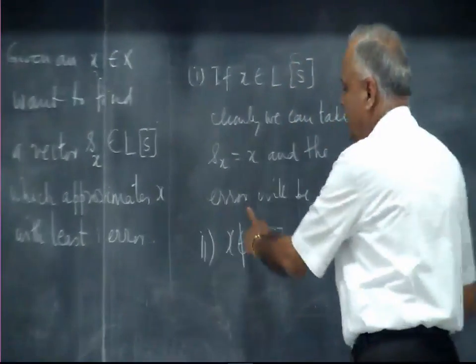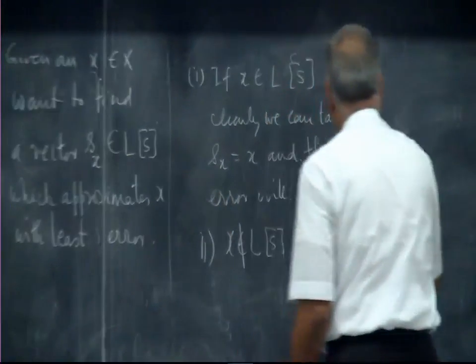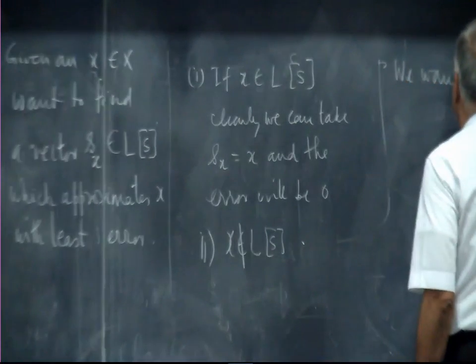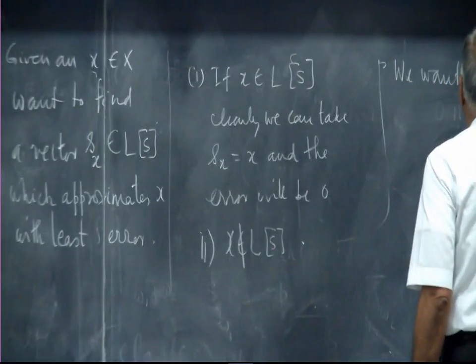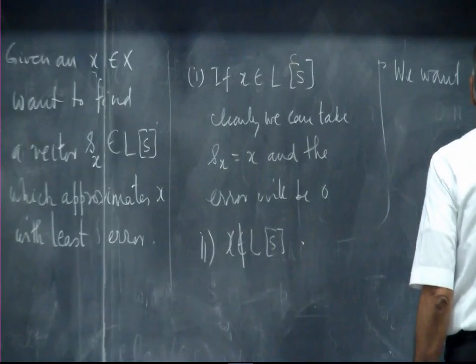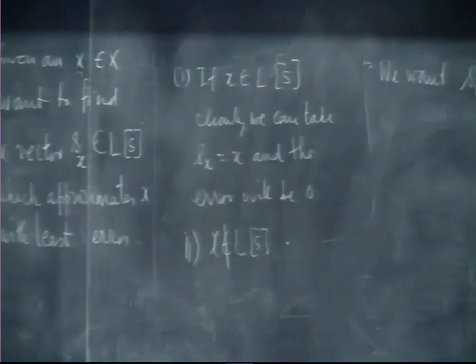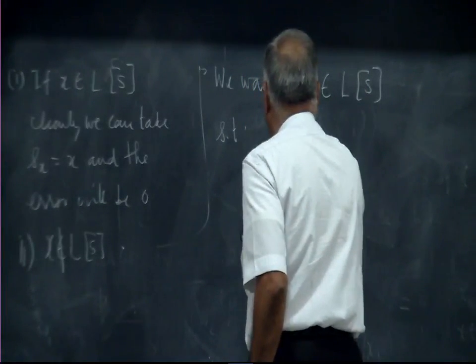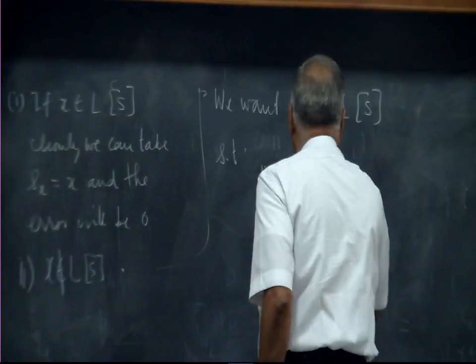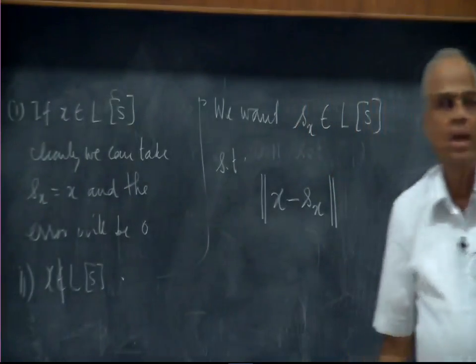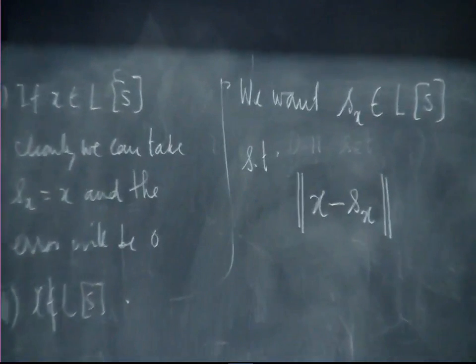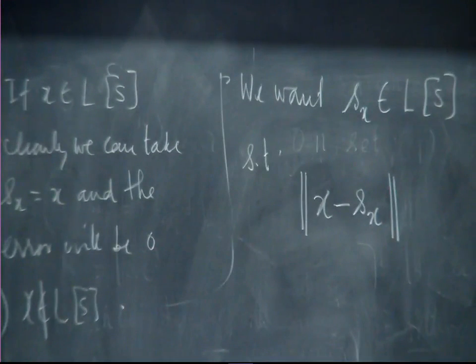Then what does this statement mean? We want Sx belonging to Ls such that, what is the error? The error is the difference between x and Sx and it is quantified through its norm. The norm of x minus Sx must be minimum.